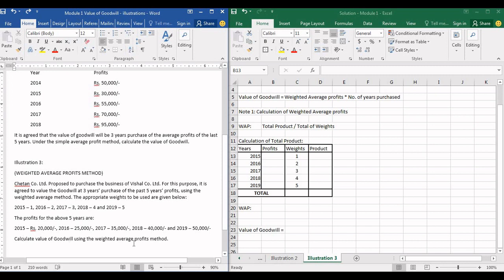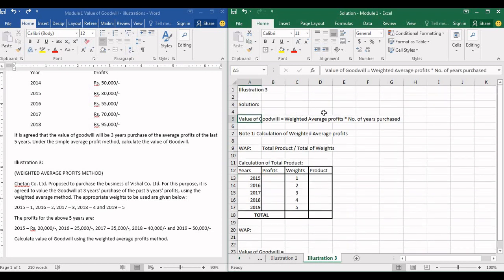So we are supposed to calculate goodwill using the weighted average profits method. The formula to calculate goodwill using the weighted average profits method is weighted average profits into number of years purchased. So first we will have to calculate the weighted average profits. The formula for weighted average profit is total of product divided by total of weight.